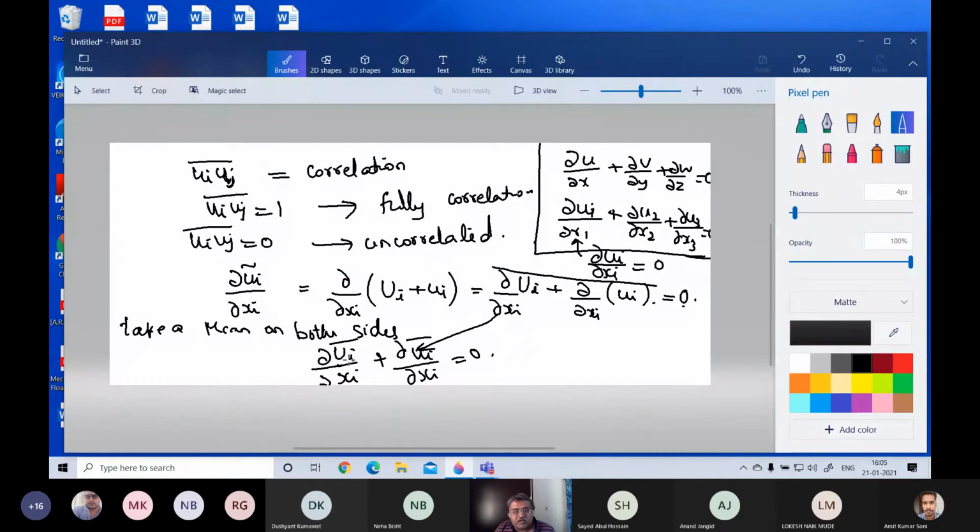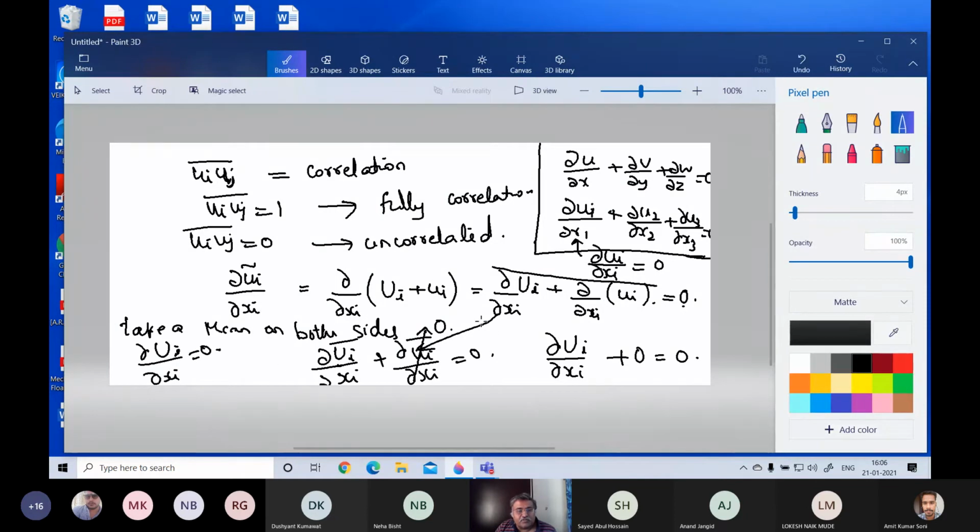Now, what is ∂ūi/∂xi? This is ∂ūi/∂xi itself. The mean of a mean is the mean itself, plus this is the mean of a fluctuating quantity. Therefore, this term is 0. So plus 0 equals 0. So what you see is that ∂ūi/∂xi equals 0.